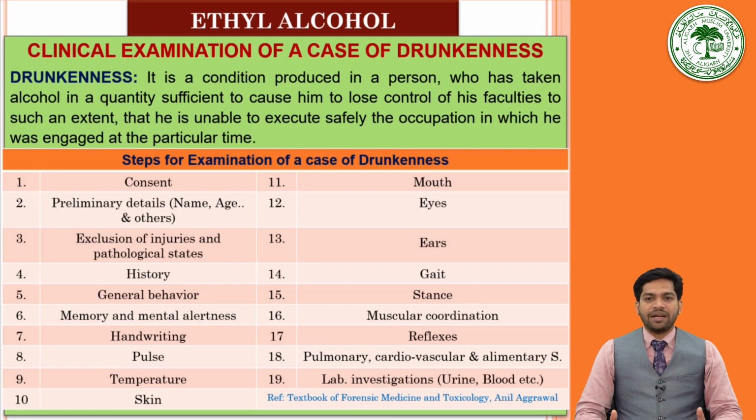Then one of the very important parts in alcohol intoxication we need to know is drunkenness. Drunkenness is a condition produced in a person who has taken alcohol in a quantity sufficient to cause him to lose the control of his faculties to such an extent that he is unable to execute safely the occupation in which he was engaged at the particular time. So just intake of alcohol doesn't mean drunkenness. He should not be able to perform the function he is going to perform safely. That means he is under influence or he is in the drunken state.